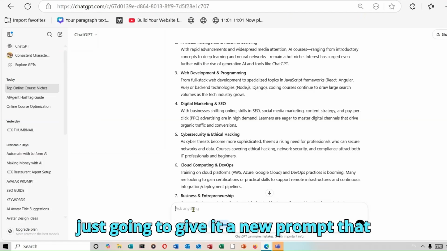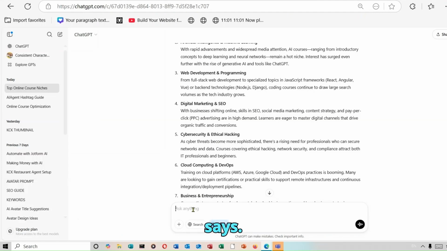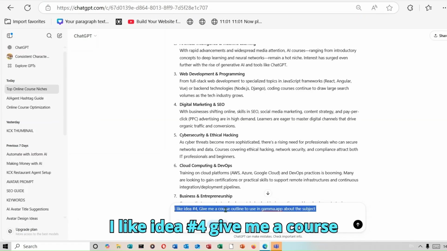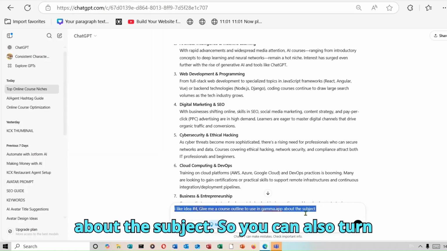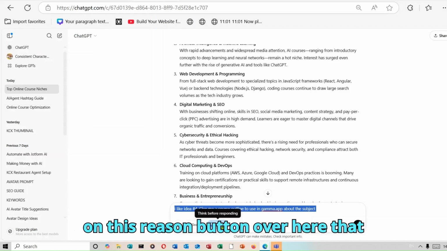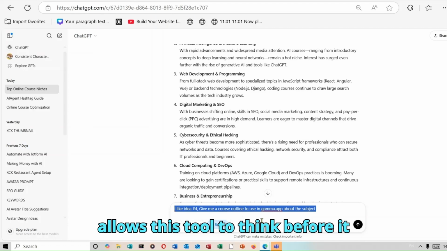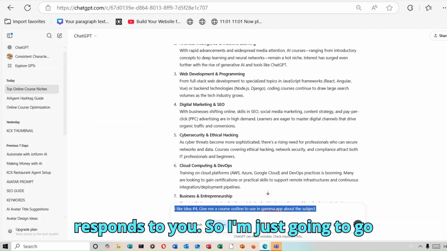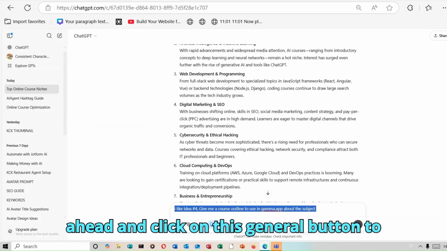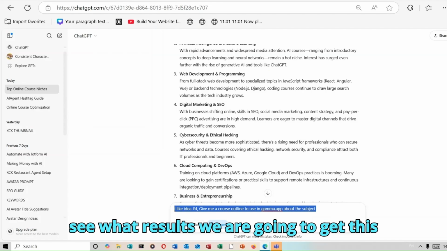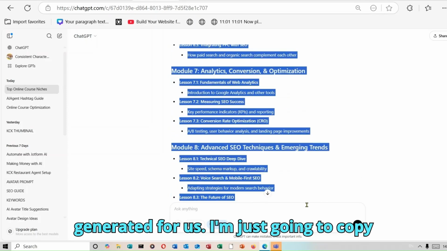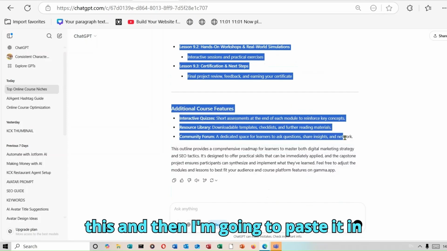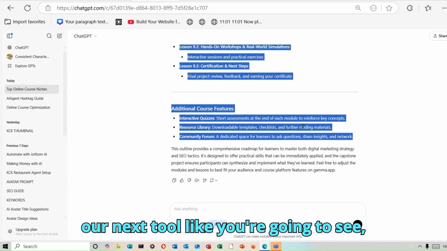So I'm just going to give it a new prompt that says, I like idea number 4. Give me a course outline to use in Gamma.app about the subject. You can also turn on this reason button over here that allows this tool to think before it responds to you. So I'm just going to go ahead and click on this generate button to see what results we are going to get this time. So here are the results that it has generated for us. I'm just going to copy this and then I'm going to paste it in our next tool, like you're going to see.